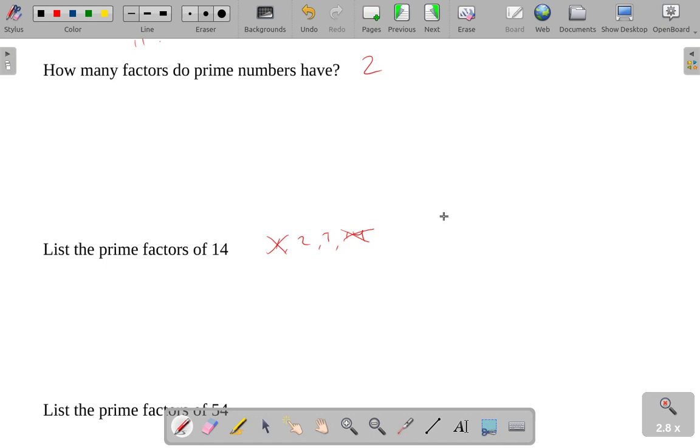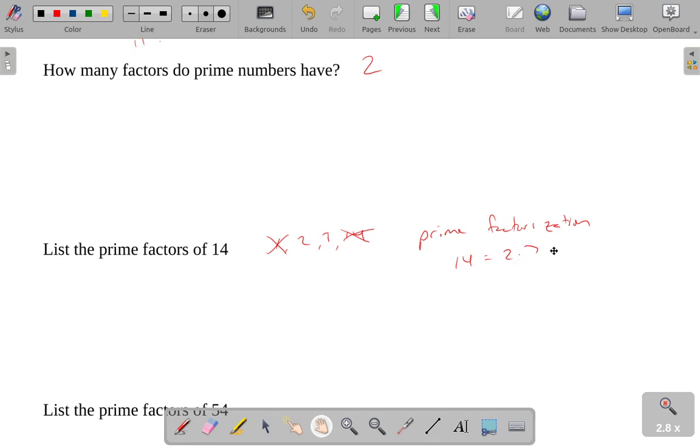we can do what's called a prime factorization. The prime factorization of a number is writing a number as a product of all its primes. In this case, the prime factorization of 14 is 2 times 7. It's a product of several prime numbers. The nice thing about a prime factorization of a number is that there's only one way to do it. Other than rearranging this, I could say 7 times 2. But there's only one prime factorization of a number.